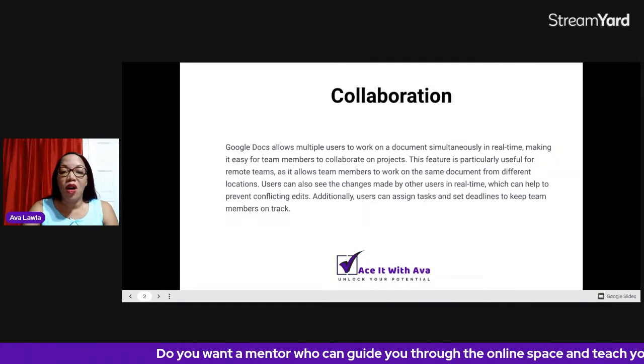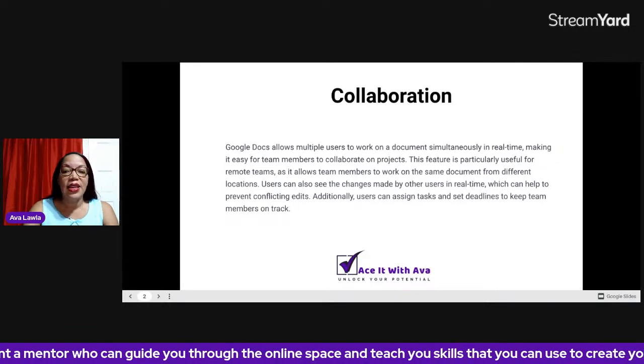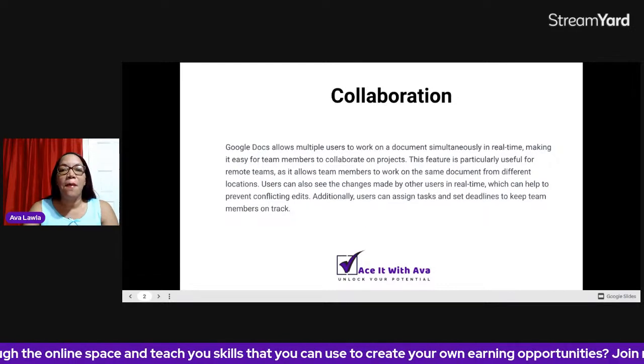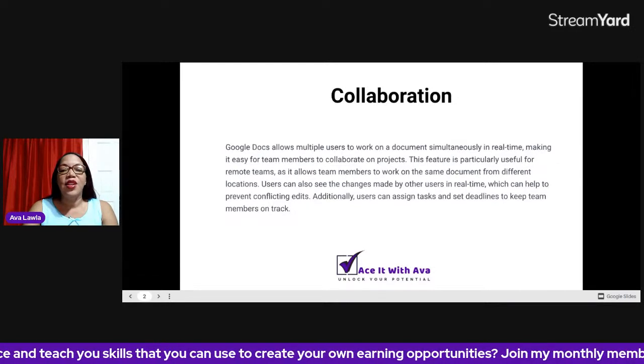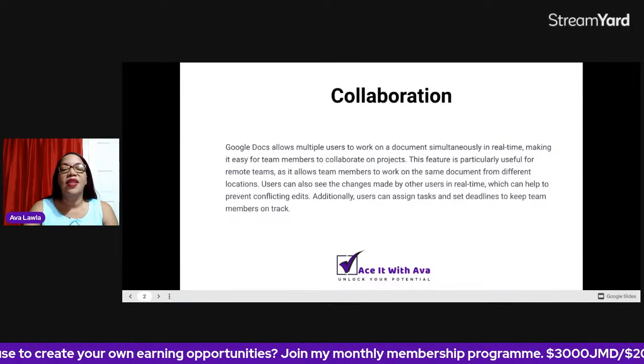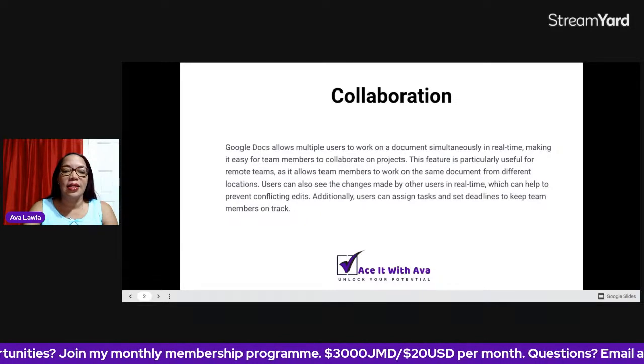So we have viewer, where the person can just look through, but they can't make any edits. Commenter, they can look through and make comments on different parts of the document. And then you have editor. They can comment, look through, make changes. They have the full privileges in this document to do what is necessary.